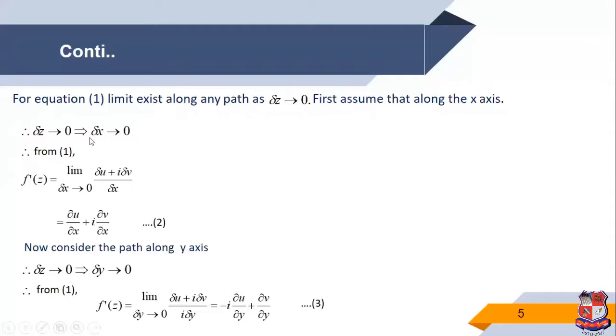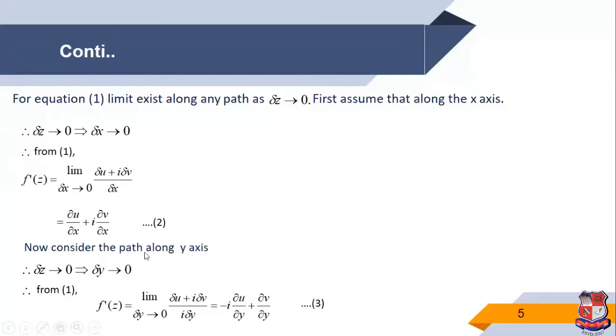Because delta z is equal to delta x plus i delta y along the x-axis, therefore delta y we consider 0. So obviously, delta z tends to 0 is nothing but delta x tends to 0. And then we get this term: limit delta x tends to 0, (delta u plus i delta v) upon delta x. So we can say this is the definition of the limit derivative: del u by del x plus i del v by del x. So this is equation number 2.